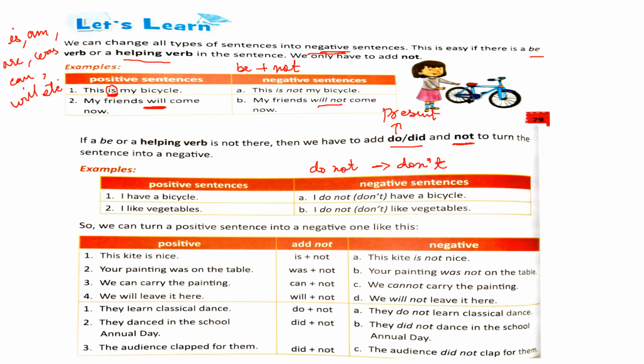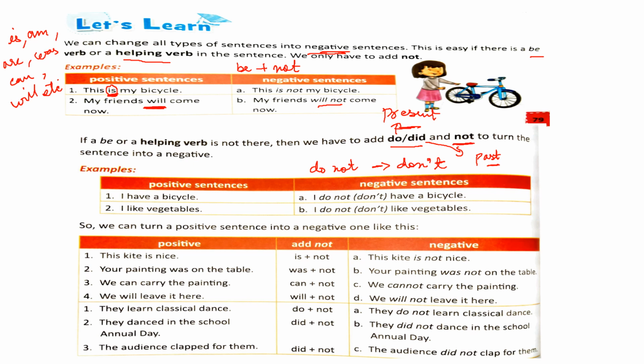Alright. We use did not when the sentence given is in past form. We use do not when the sentence is in present. So these two sentences were in present: I have a bicycle. I like vegetables. So we used do not.